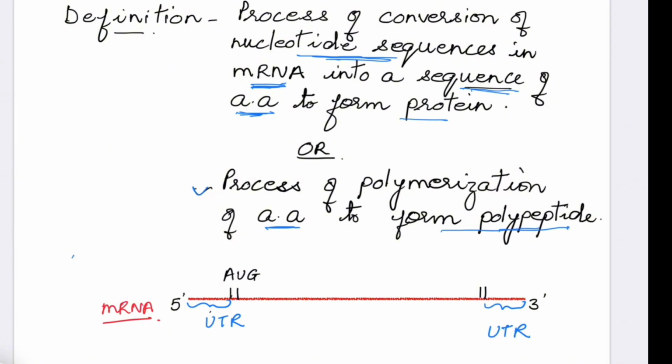Polypeptide means protein, because protein has many peptide bonds, so it is also called polypeptide chain. So it's the process of polymerization of amino acids to form a polypeptide. So we can give these three definitions. First is formation of protein from messenger RNA. This is the simplest one. Second, process of conversion of nucleotide sequences in messenger RNA into a sequence of amino acids to form protein. And another is the process of polymerization of amino acids to form polypeptide.